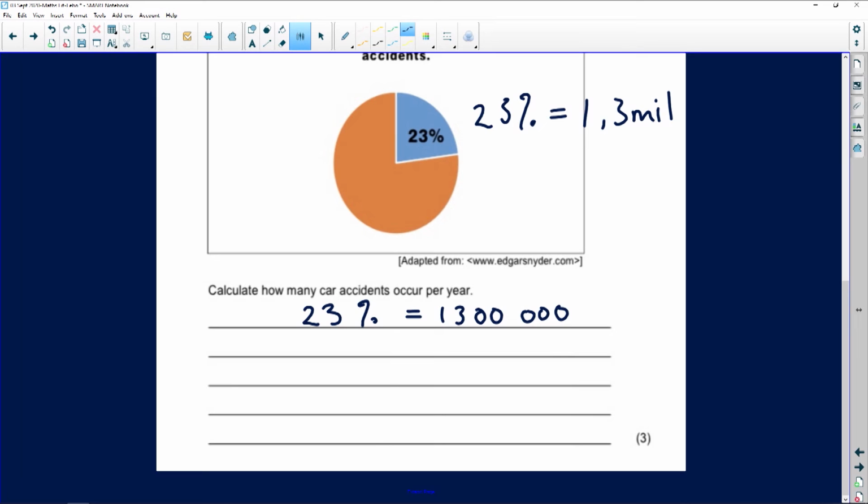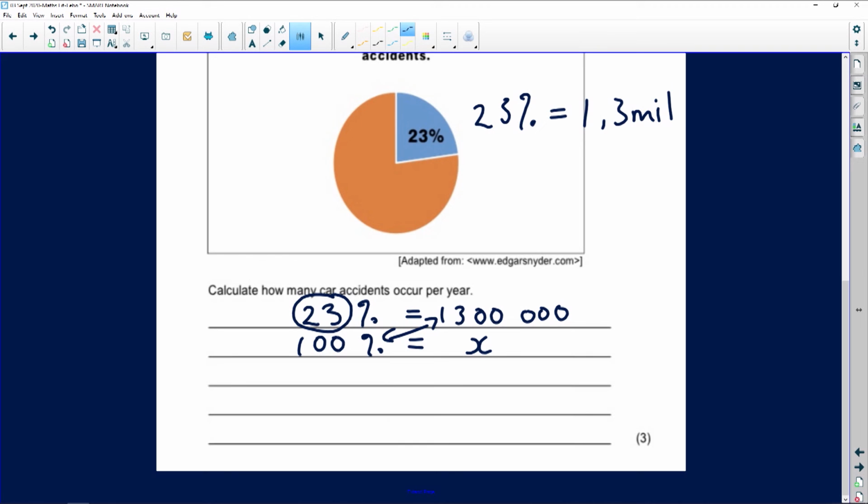So now, what do I want to find out? I want to find out the 100%. The 100% is going to be my x over there. So whenever you are moving from known to unknown, one of the things that you're going to be calculating is your x. I cross multiply the two numbers that exist with each other, and I divide by the number that's facing the x.